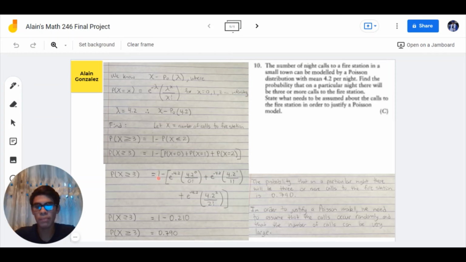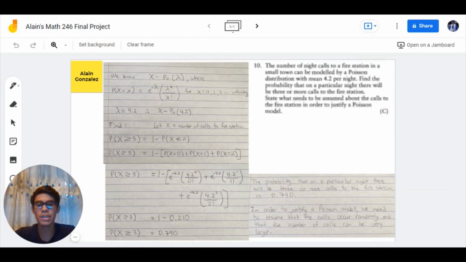So therefore we get 1 minus open bracket e to the negative 4.2 times 4.2 to the 0 power over 0 factorial, plus e to the negative 4.2 times 4.2 to the first power over 1 factorial, plus e to the negative 4.2 times 4.2 squared over 2 factorial, close bracket.